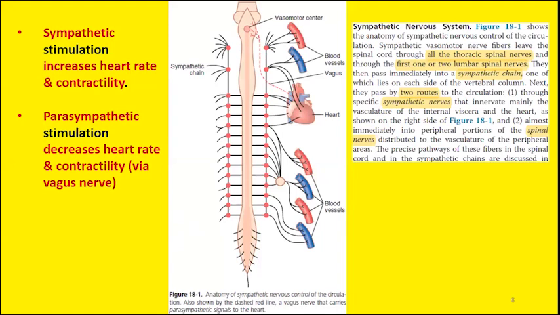So to conclude, sympathetic stimulation increases the heart rate and contractility. Parasympathetic stimulation decreases the heart rate and contractility. And we can also say that sympathetic inhibition decreases the heart rate and contractility, and parasympathetic inhibition will slightly increase the heart rate and contractility.